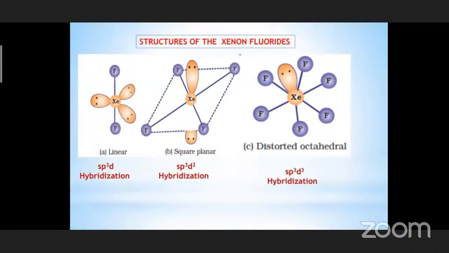So, structures of xenon fluorides. XeF2 is linear, XeF4 is square planar, and XeF6 is distorted octahedral. So the number of lone pairs and bond pairs are very, very important along with the structures. Here we have 3 lone pairs, 2 bond pairs. Here 4 bond pairs, 2 lone pairs. Here 6 bond pairs and 1 lone pair.